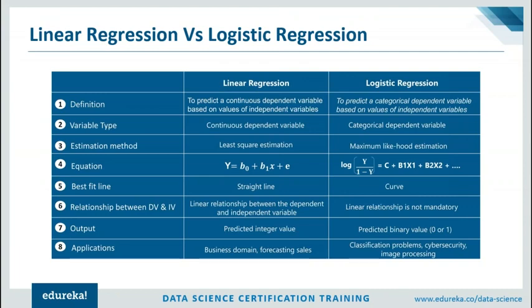Finally, we have applications. Linear regression is mainly used to predict outcomes like the expected number of sales, and it's always used to predict some continuous value. But when it comes to logistic regression, it's mainly used in classification. When you want to classify a data set into two different classes, then you use logistic regression. You can find a lot of applications of linear regression in the business domain, and logistic regression is mainly used in the cybersecurity, image processing, and classification domain.